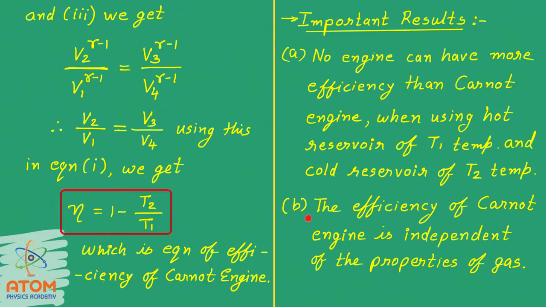Now let us see the second important result. The efficiency of the Carnot engine is independent of the properties of the gas. See, in the equation of efficiency of the Carnot engine, there is only temperature. There is nothing like a property of the gas. There are no terms like heat capacity of the gas or mass of the gas or mole number of the gas, nothing. So the efficiency of the Carnot engine is independent of the properties of the gas. That means here you can take any gas behaving as an ideal gas.